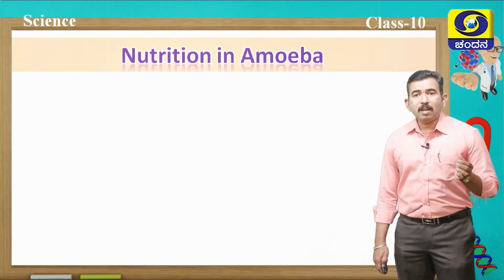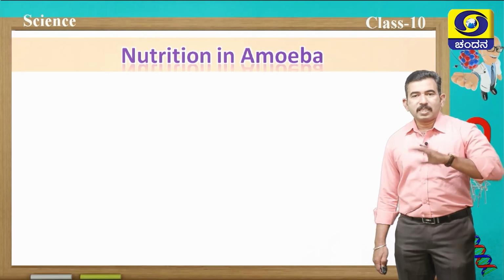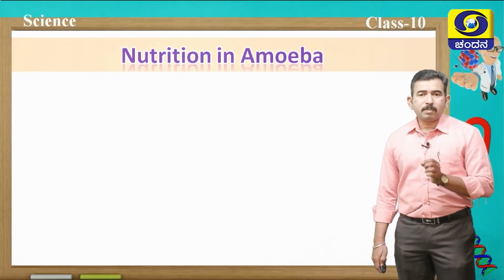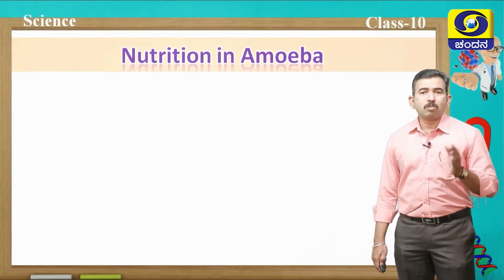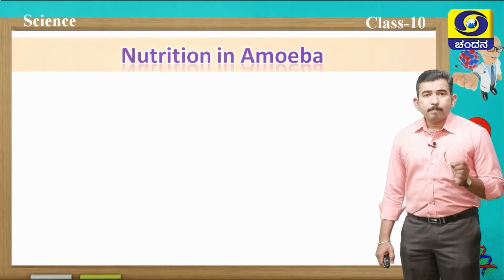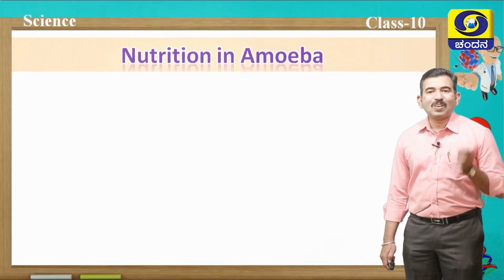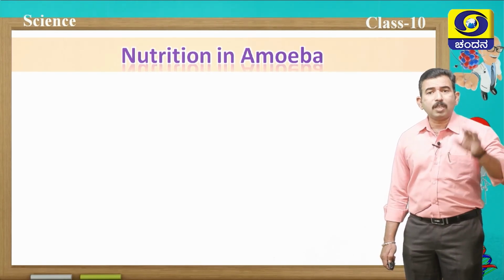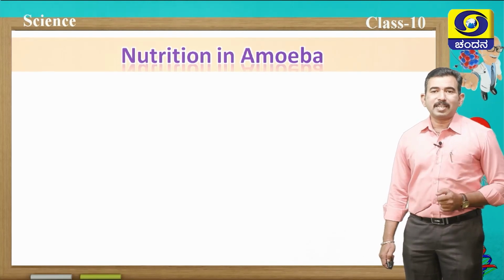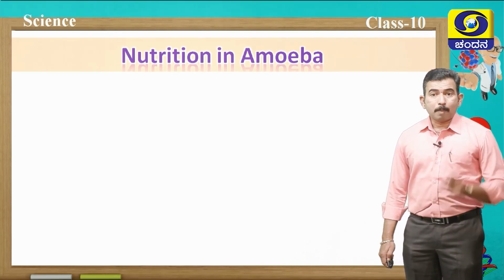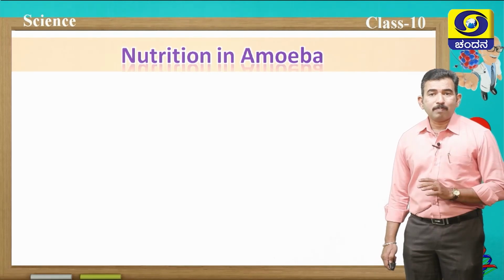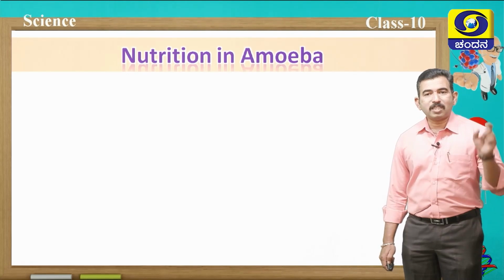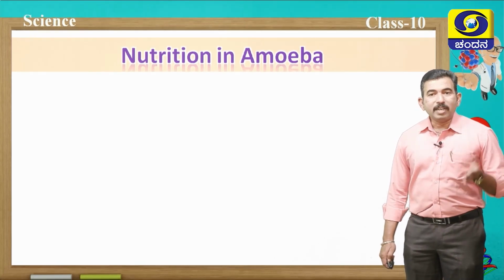Amoeba normally obtains its food from its surroundings. It commonly consumes microscopic organisms as food, phytoplanktons and zooplanktons. In amoeba, the type of nutrition taking place is holozoic nutrition. Yes, of course, in holozoic nutrition there are 5 steps. These 5 steps also take place inside the body of an amoeba. And the process of nutrition in amoeba is called phagocytosis. Remember, phagocytosis is a process by which amoeba takes in its food.